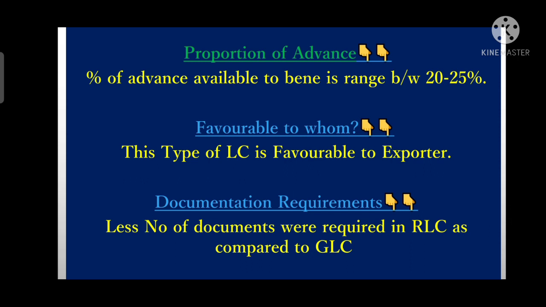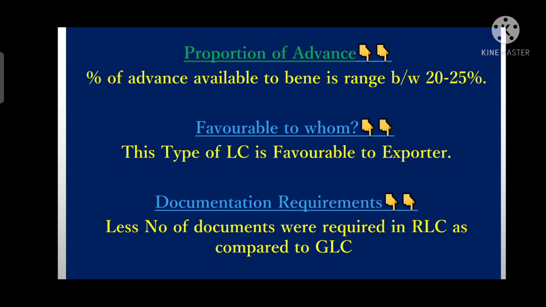Green clause LC is an extension of a red clause LC, where the issuing bank does not only provide advance payment, it also provides a warehousing or storage facility at the origin port, or departure port. So in green clause LC, it not only provides advance payment, it also provides the storage or warehousing facility at the departure port, right? But in red clause LC, it only provides advance payment. It does not provide any sort of warehousing facilities.